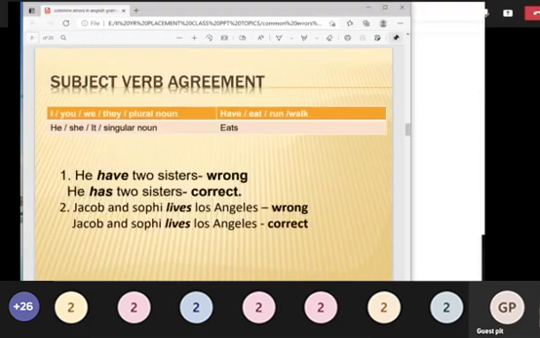The first one is subject verb agreement. What is subject verb agreement? The topic itself clearly says that there is an agreement between subject and verb. If the subject is singular, the verb should be singular. That is the rule between the subject and the verb. Okay, how you can find whether it is singular or plural, and some of the subjects will have exception cases. That is why the subject verb agreement rule is very, very difficult for you.